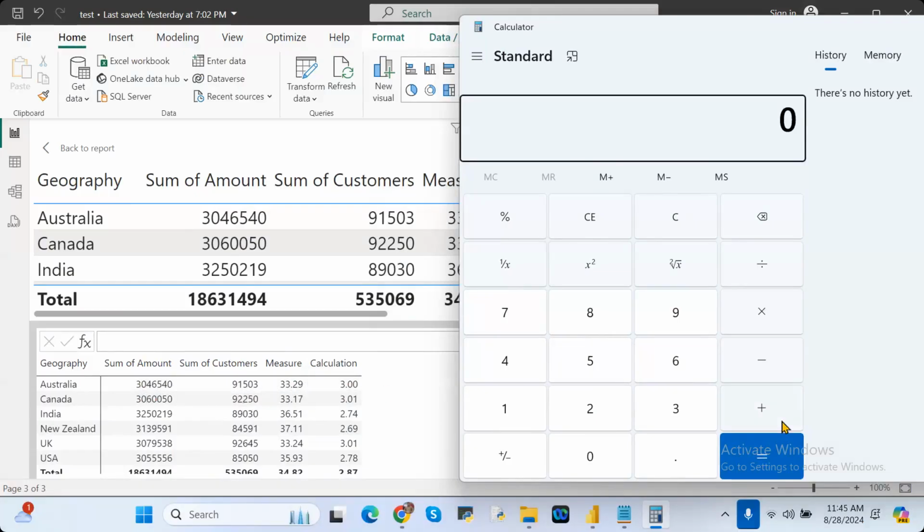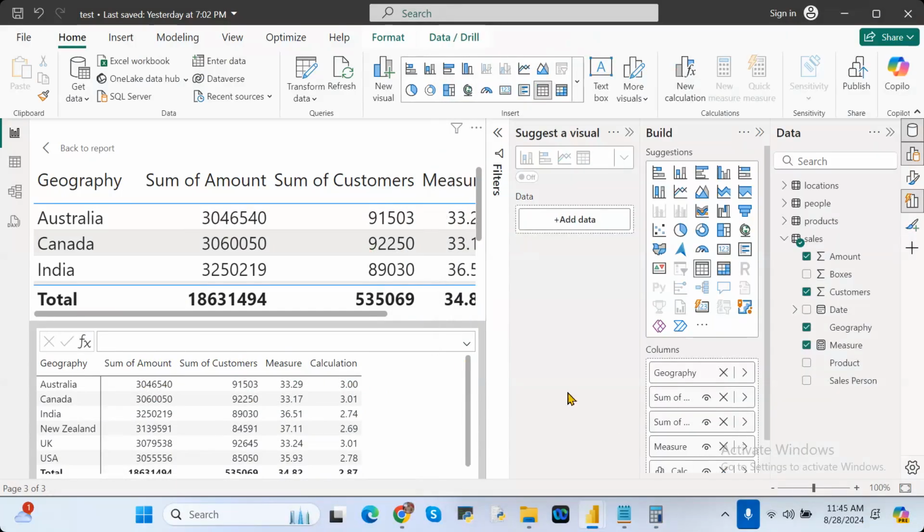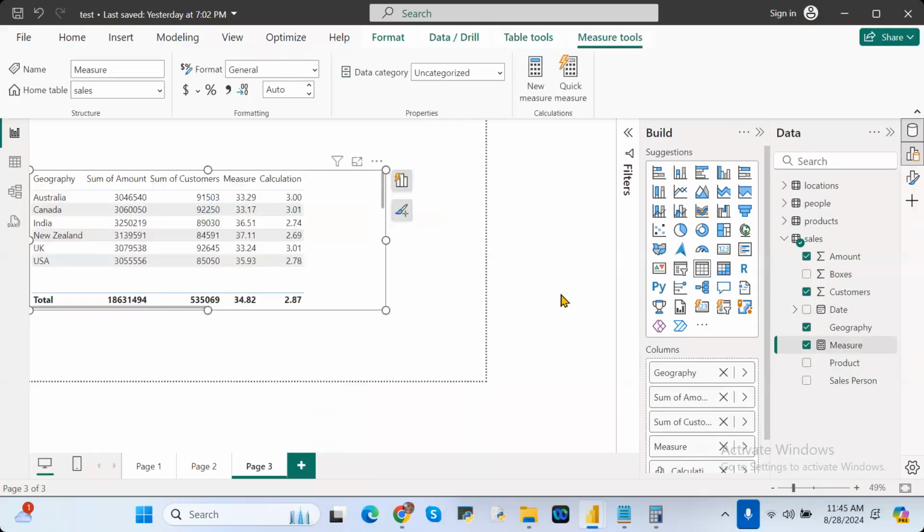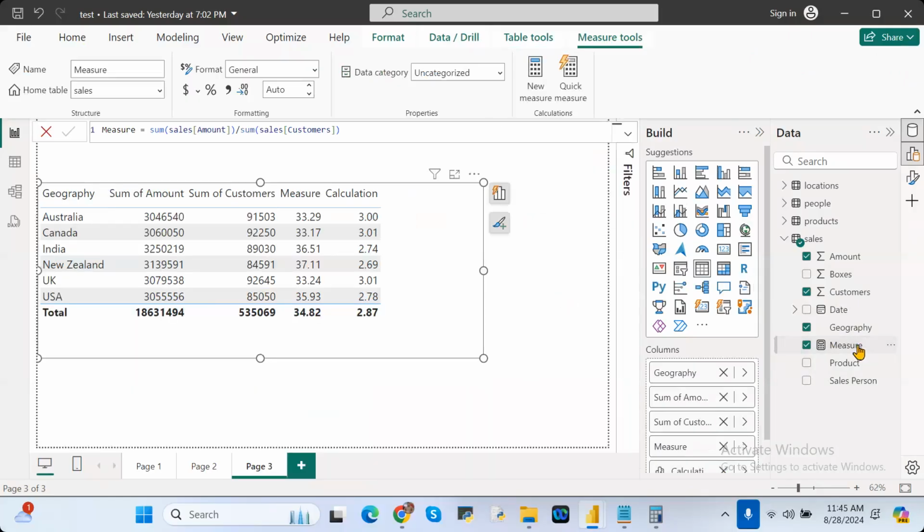Understand? See here in this calculation, just click on edit calculation. See here, customers divided by sum of amount, that is what. But in measure, what we are calculating, see here, if you are calculating the measure, how can you take this one? See here, sales amount divided by this one.